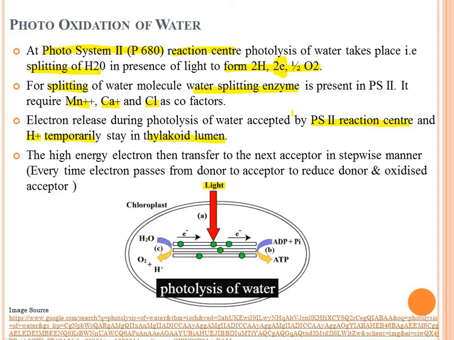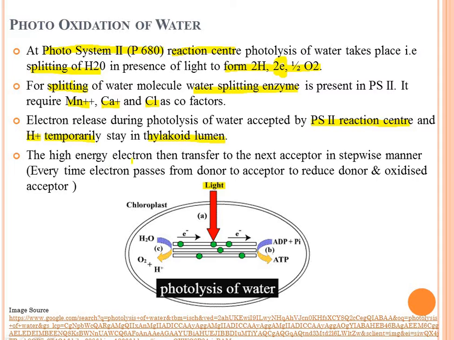Then the next acceptor is pheophytin, then plastoquinone, then cytochrome b6f, then plastocyanin, then photosystem 1 and so on. Means next acceptors are there for the electron, while hydrogen temporarily stays in the thylakoid lumen.